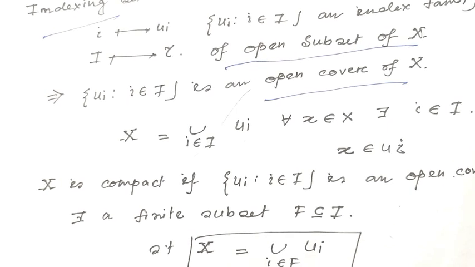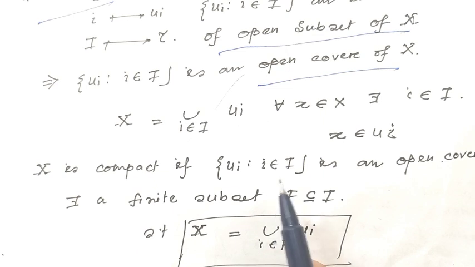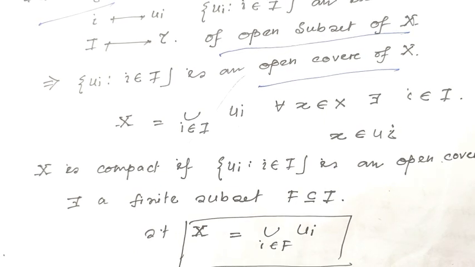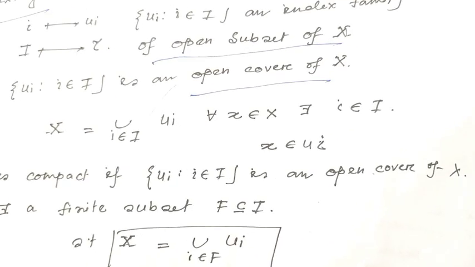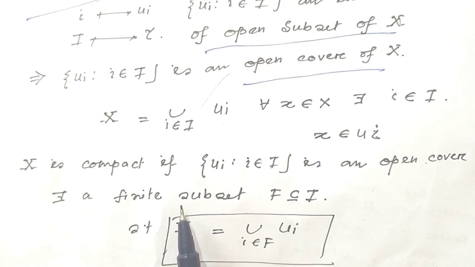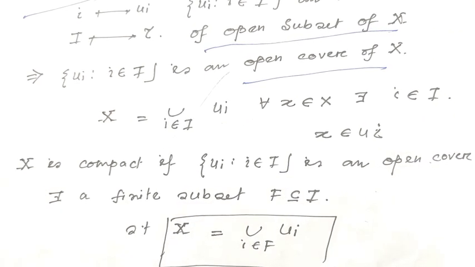And X is compact if the collection Ui, where i belongs to I, is an open cover of the topological space X, and this open cover has a finite subcover.